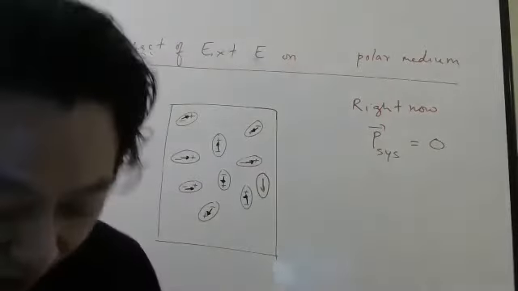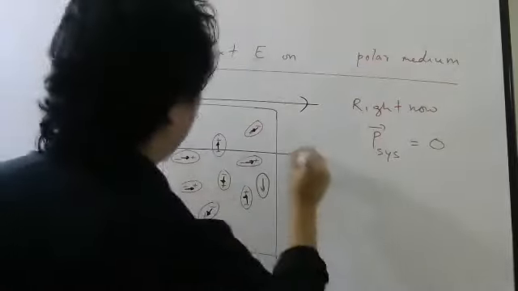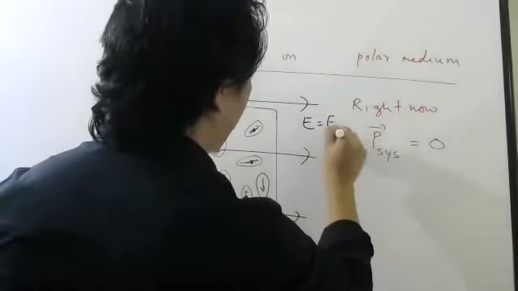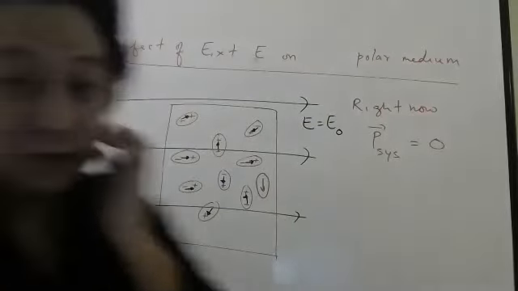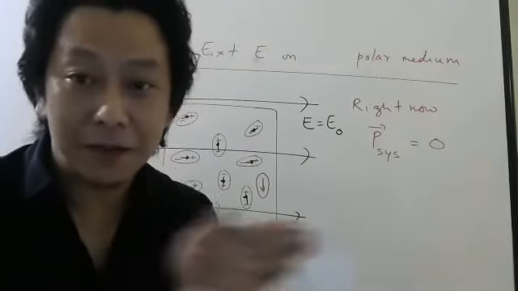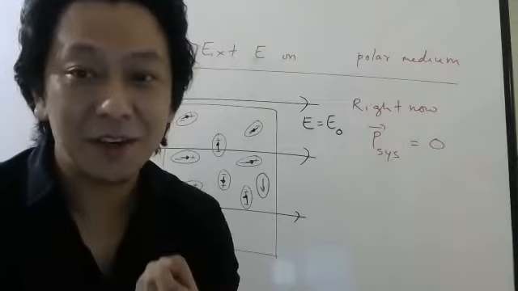Now we will apply an external electric field. Let us call this E0. Now try to remember what I have taught before. If you apply an electric field to a dipole, what does the dipole experience? Something called torque.